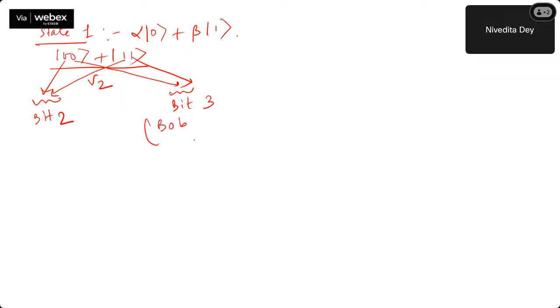Bob will have access to this one, and Alice will have access to bit 2. Bit and qubit, if you want, you can also write qubit. Okay, so this is the configuration.